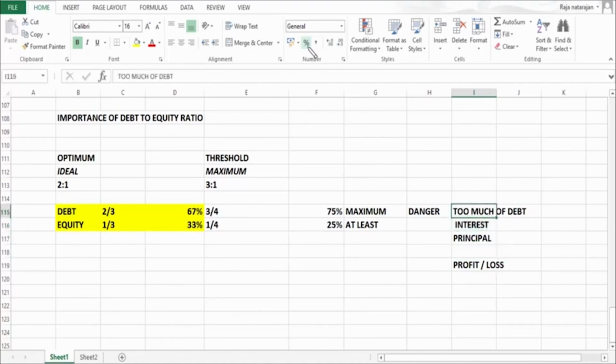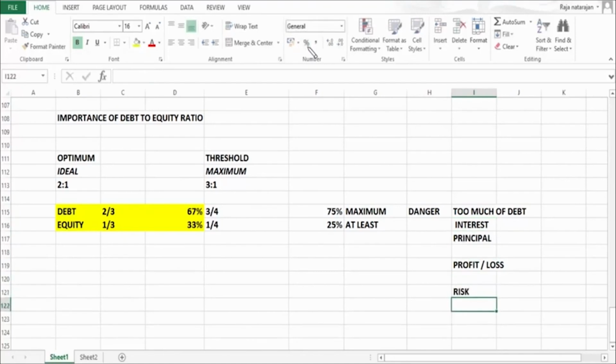So when you have too much of debt, you got to pay these, but you will not have resources to pay these. That's the problem. You will not have resources to pay these, so the people who have given this money will not wait for you to make the payment, but they would be demanding the payment. And if the payment is not going to be made promptly or even after giving some time, then that is going to bring a major risk.